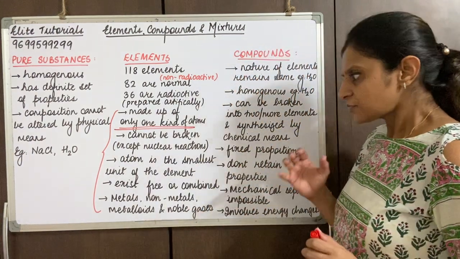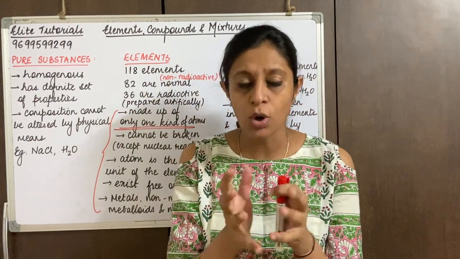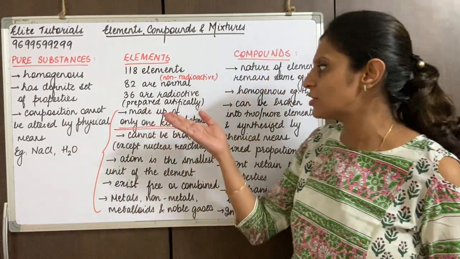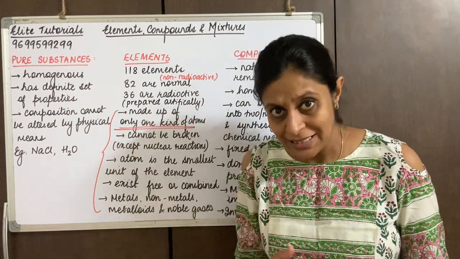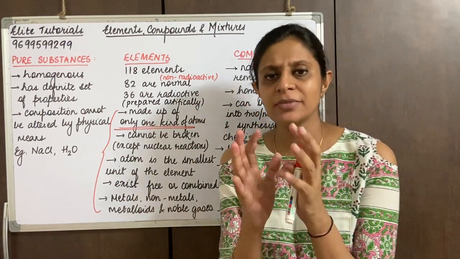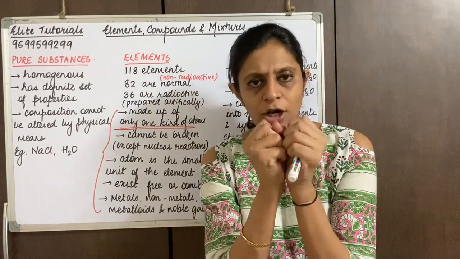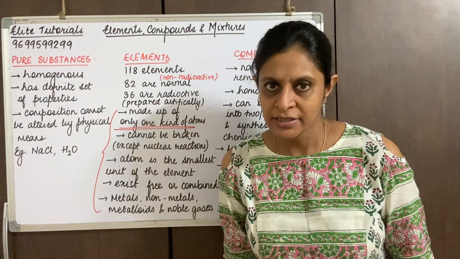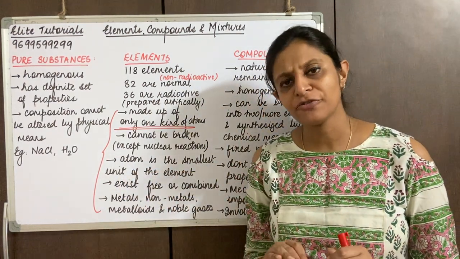Now, as I said, an element is a basic unit. But what is an element made up of? We just now said that an element is made up of only one kind of atom. Means I can say that an atom is the basic unit of an element, right? So quite a lot of atoms would be forming an element. So we say an atom is the smallest unit of an element.